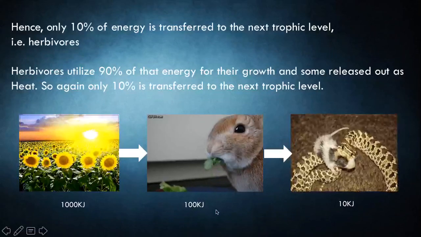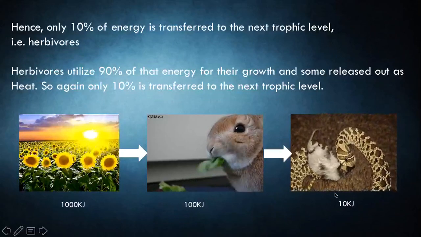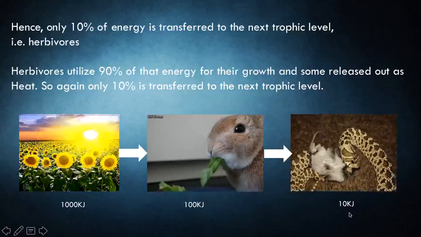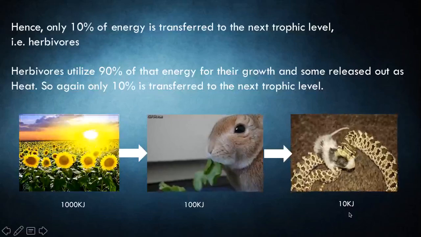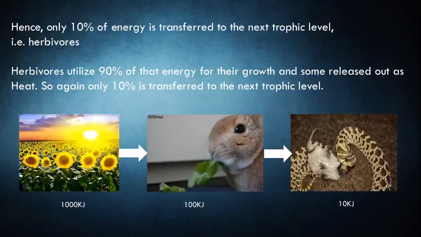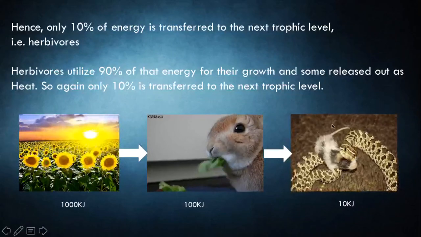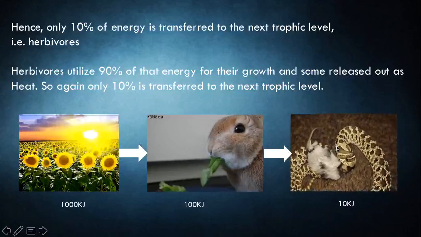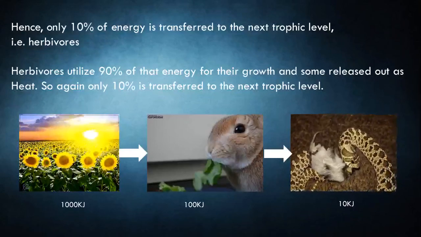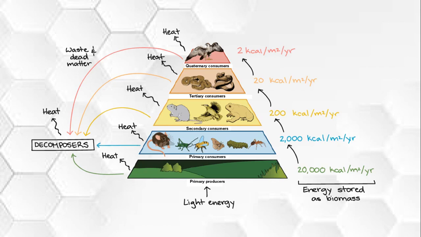And from this 100 kilojoules, only 10%, that is 10 kilojoules, is transferred to the final level. So this law is also called the 10% law, where for every trophic level, only 10% of energy is being transferred. We can understand this in detail here with this diagram.